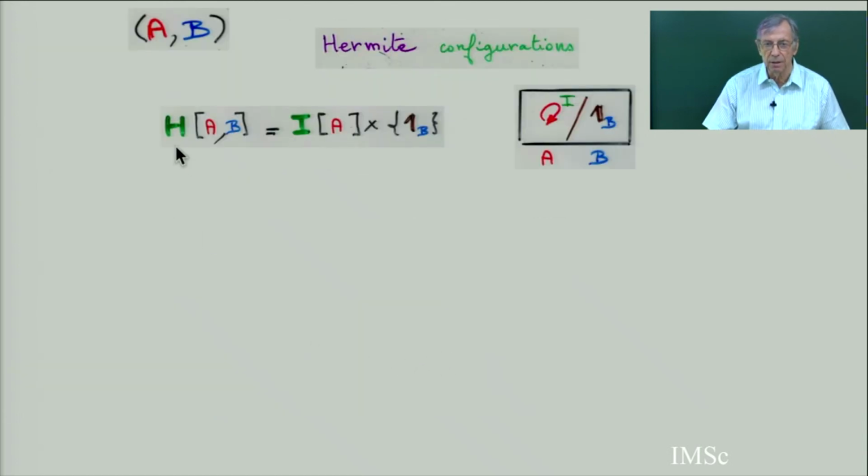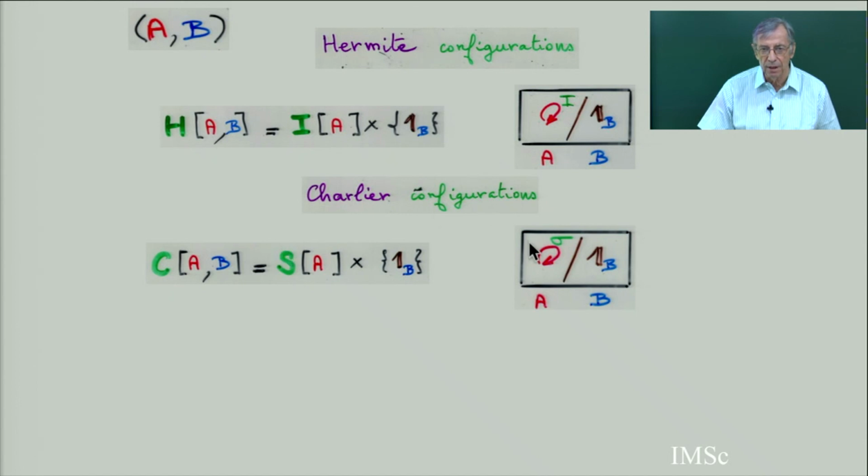Combinatorial interpretation of Hermite. For Hermite, you take a partition of the set, and on the part A you put an involution with no fixed point, and here you do nothing, meaning you keep the fixed points, or you keep the set B. Charlier configuration is the same, but instead of an involution with no fixed point, you put a permutation. So it's a pair of a permutation, and you get the Charlier polynomial immediately from the generating function.